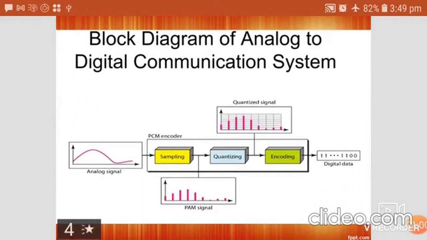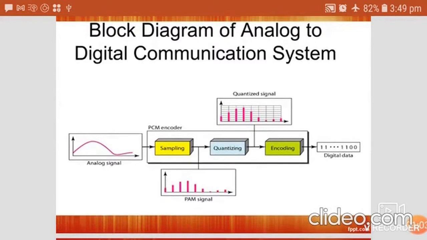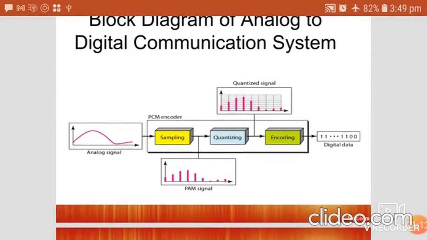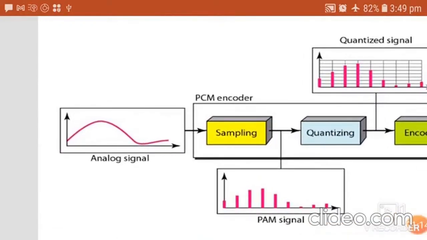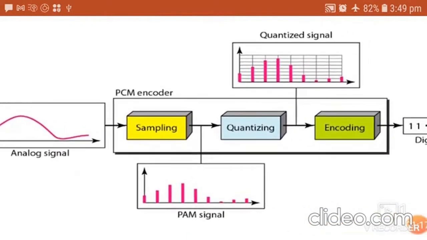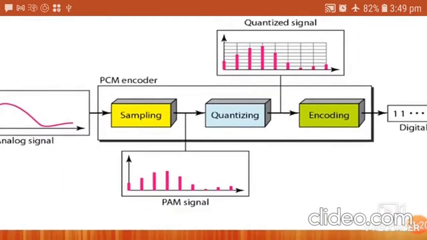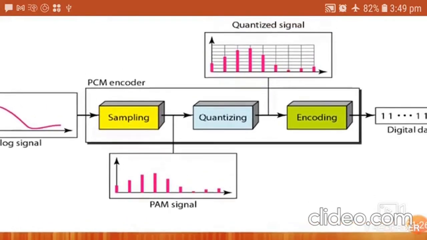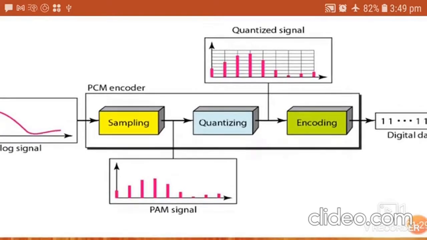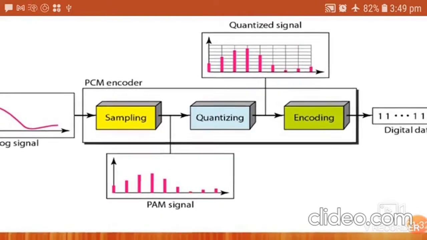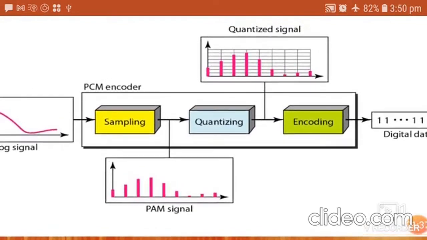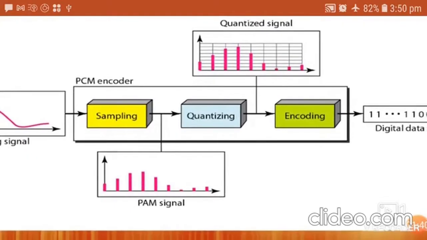To explain this concept, let us consider a block diagram of an analog to digital communication system. The first block is the analog signal. This analog signal is given to the next block, which is called the PCM encoder, otherwise called the formatter. This formatter block consists of three separate blocks named sampler, quantizer and encoder, performing the functions called sampling, quantization and encoding.